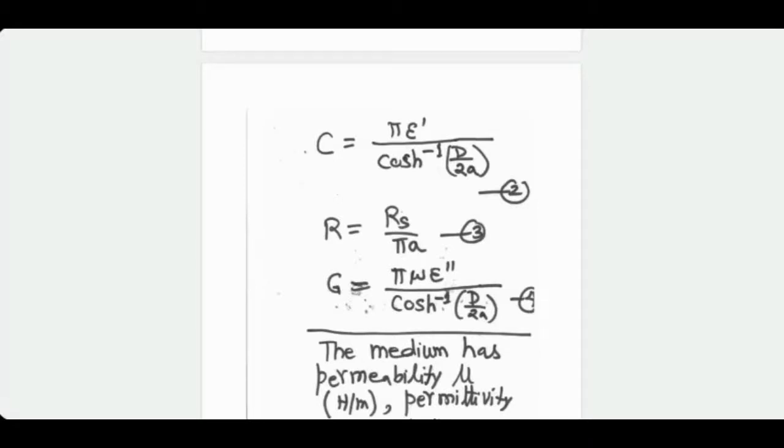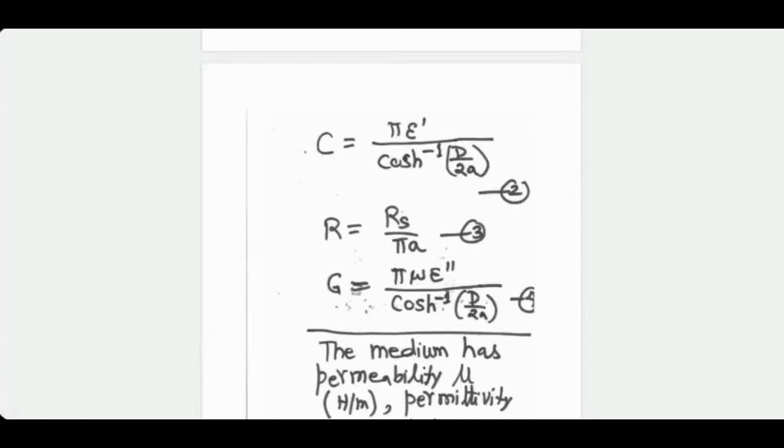Corona is the glowing around the conductors. It is especially seen at night time sometimes, when you can see it with your naked eye, that there's a lot of glowing around the conductors, especially high voltage conductors. It is called corona. Okay. So corona effect is there. It is shown in one of my PPTs also somewhere. But anyway, you don't have to worry about it normally. Normally G is 0.